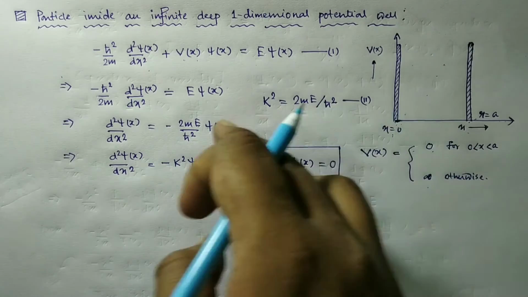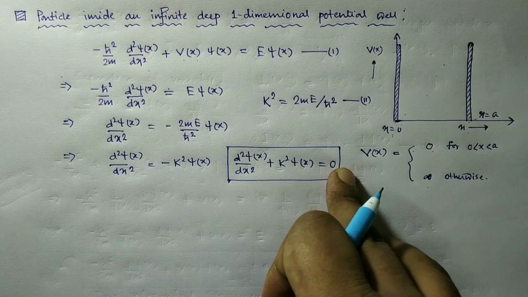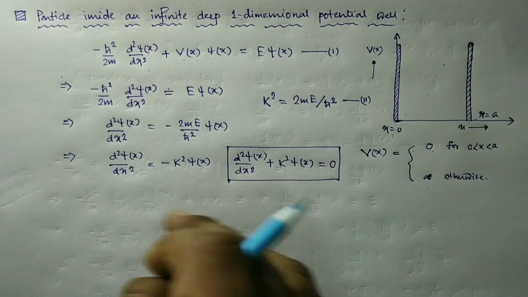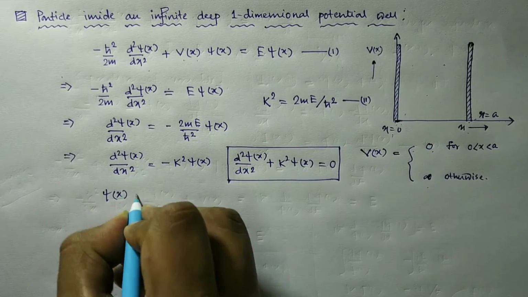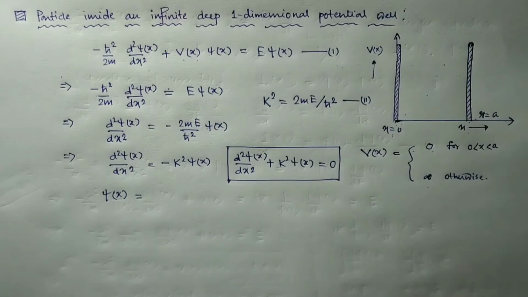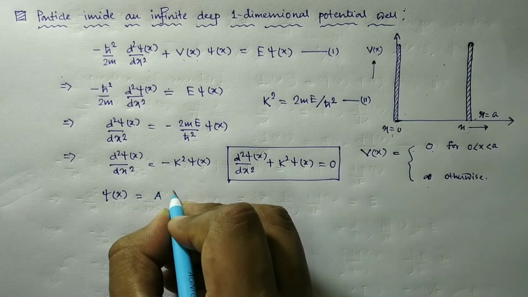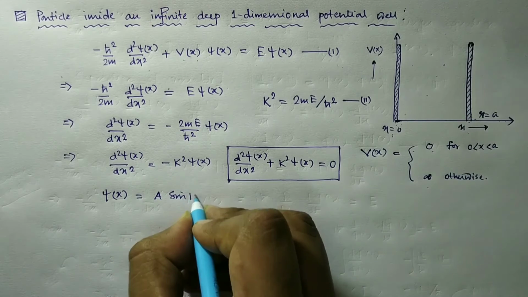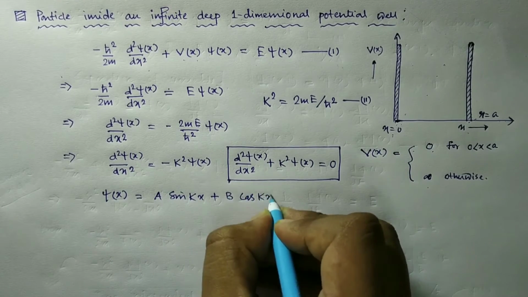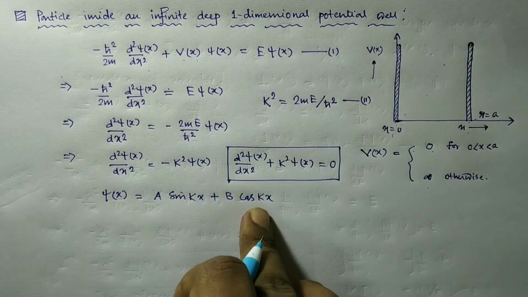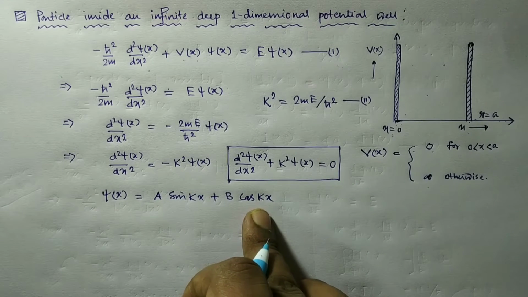So we know the solution, and we are not going into the detail of the solution of this differential equation. As we know, the solution can be written as psi(x) equal to A sin kx plus B cos kx. This is the standard solution, you all know from your class 11, 12 knowledge.